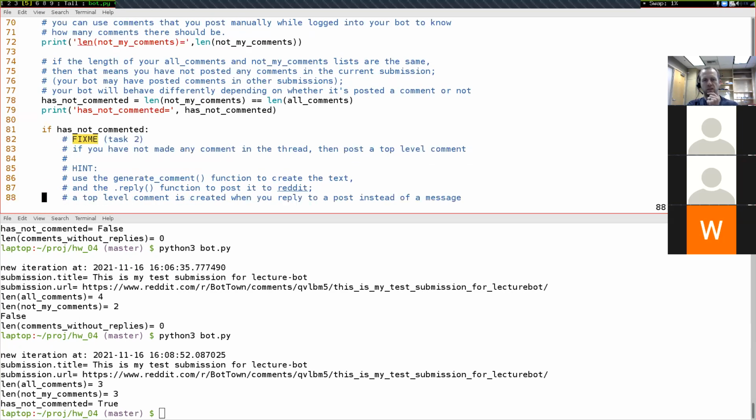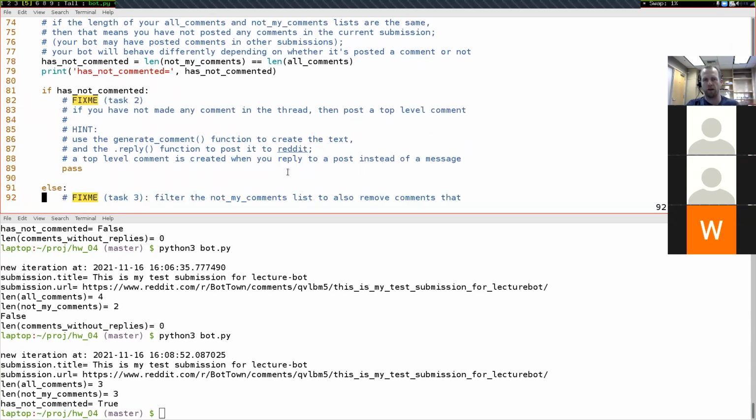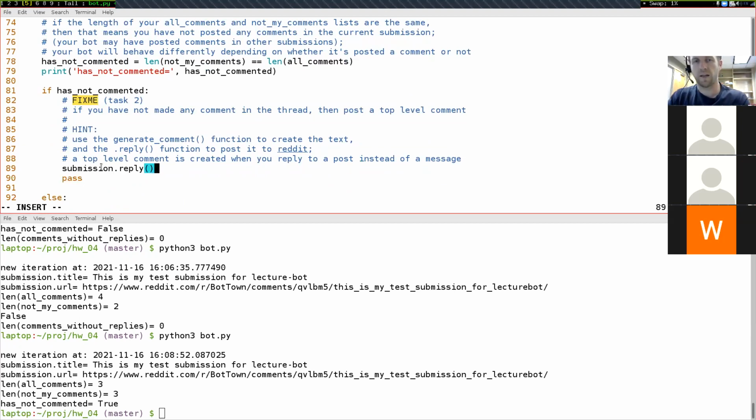In order to create a comment, what we have to do is submission.reply. It's submission.reply, submission because we're going to a top level comment, and reply is what makes the comment. And whatever we pass inside of here is going to be the contents of that top level comment. So here is my comment. We'll start it off like that, just as a quick test.